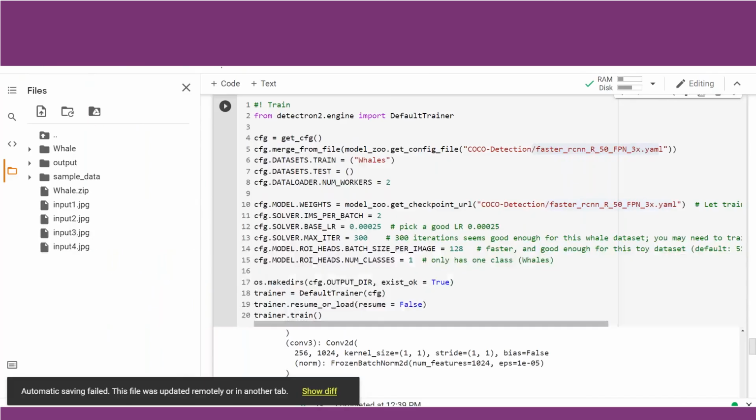So if you can check, the hyperparameters is learning rate. We are changing that. Per batch, how many images you want to throw? 2. Max iteration 300. How many batches you want per image, or batch size per image? 128. And number of classes we are mentioning is 1. There is only one class of whale, so we are mentioning that. So these hyperparameters have been mentioned in the configure file.